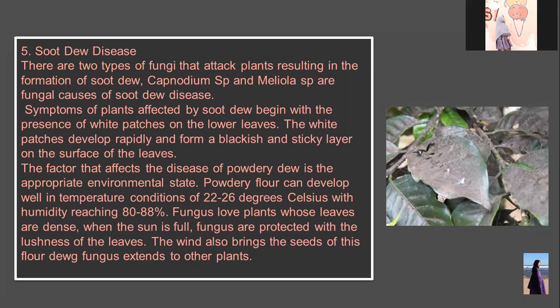The factors that affect the disease are appropriate environmental conditions. The fungus can develop well at temperatures of 22 to 26 degrees Celsius with humidity reaching 80 to 88 percent. The fungus loves plants whose leaves are dense. When the sun is full, the fungus is protected by the shade of the leaves. The wind also carries the spores, and the fungus extends to other plants.